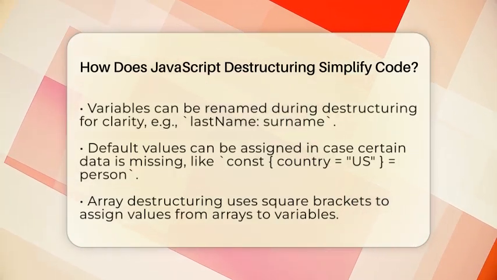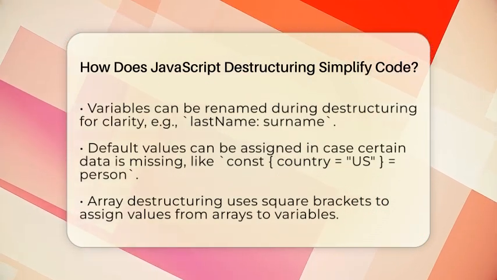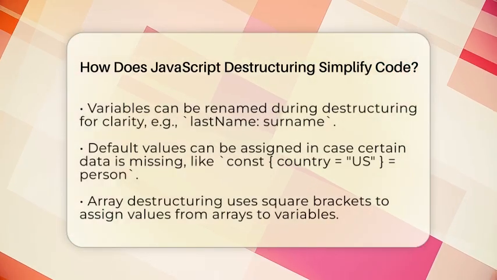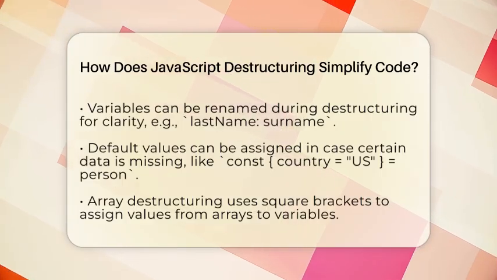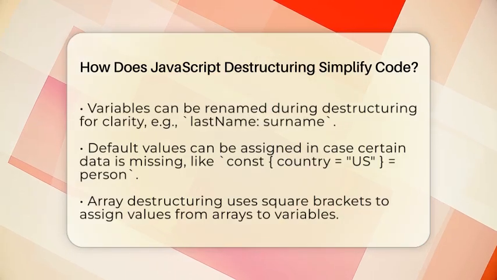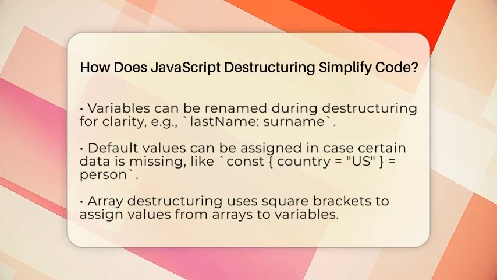That one line grabs the first name and last name from the person object and puts them into variables with the same names. Destructuring also gives you options to change things up. You can rename the variables if you want. For example, if you want the last name to be called surname, you write const { lastName: surname } = person. It's a quick way to make your code clearer or fit your naming style.